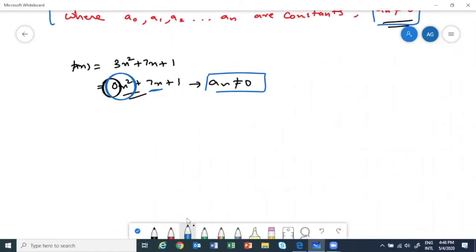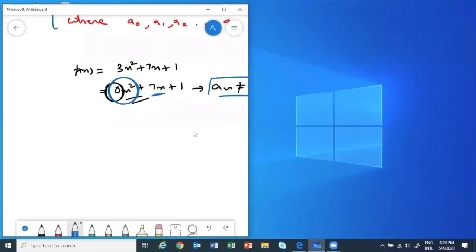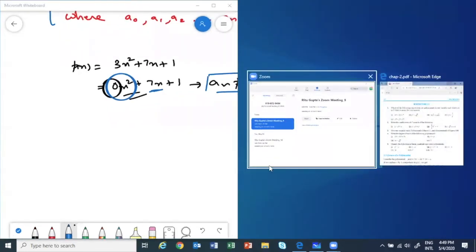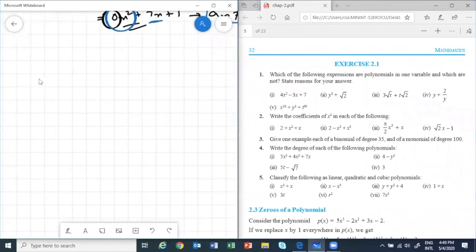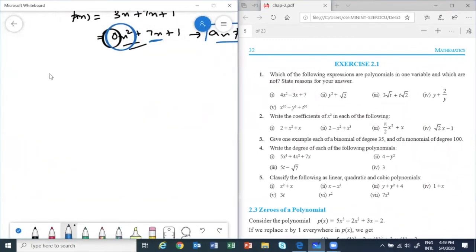So what we'll do, we'll open our exercise and let's do questions. Things will be more clear to everybody. Let me open the exercise. See, let's do our exercise 2.1. This will give you a very good idea.